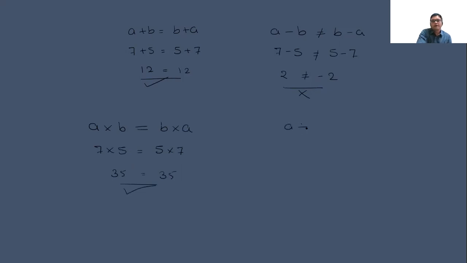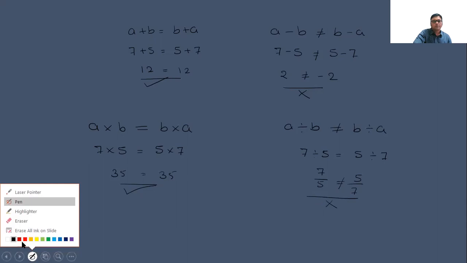Again, A divided by B is not equal to B divided by A. Now putting the value, 7 divided by 5 is equal to 5 divided by 7. It means 7 upon 5 is equal to 5 upon 7. This is not equal, meaning it is not following the rules of commutation over the division.